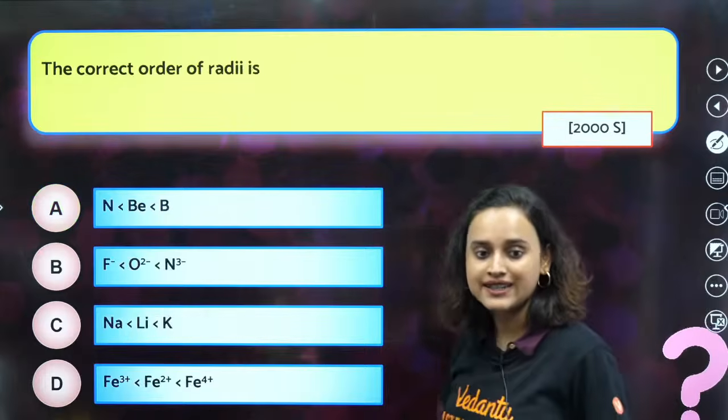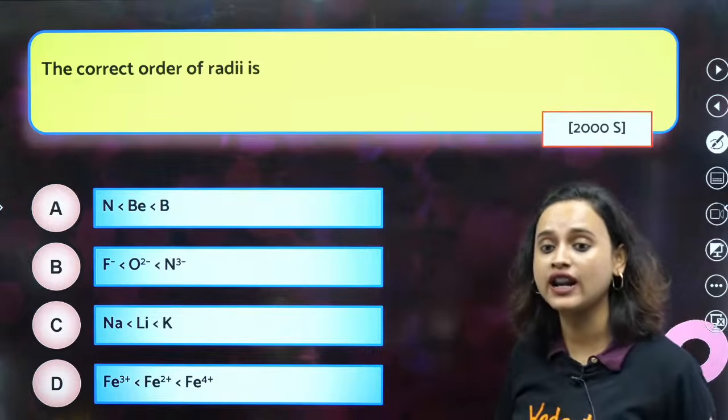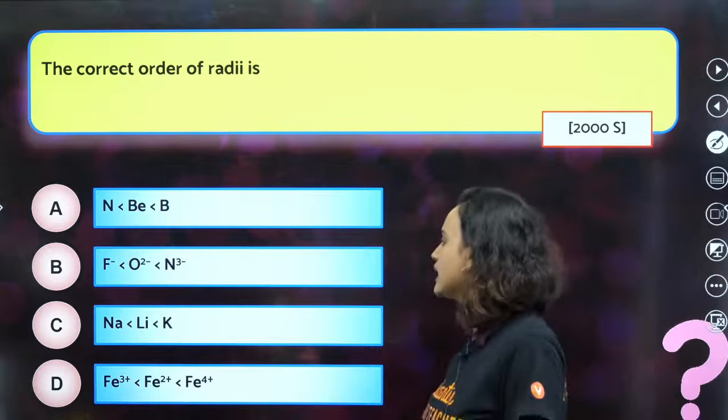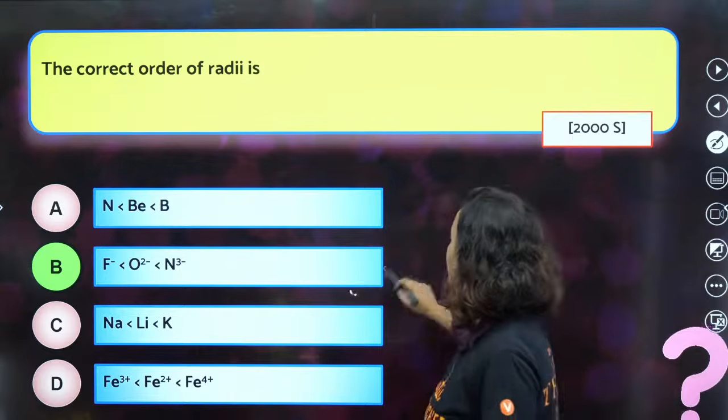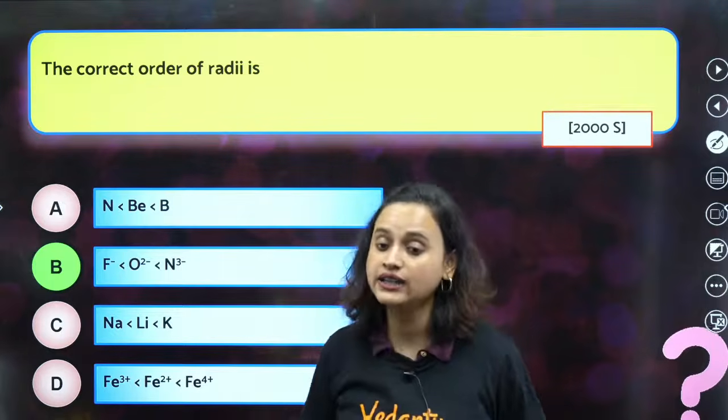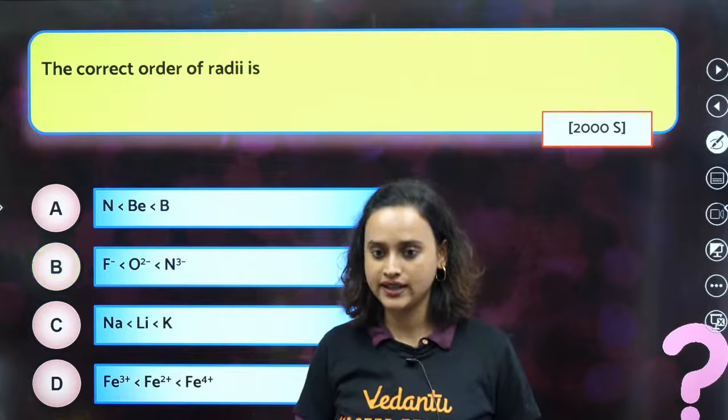Okay. What is the correct order of radii? Again, same kind of question, all about atomic radii. So that means you understand how to decide acidic strength.